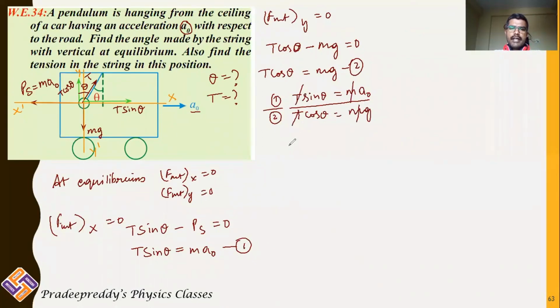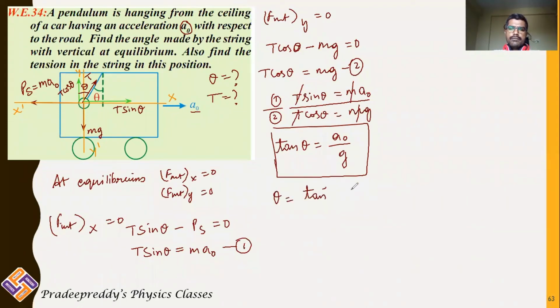From here you can write tan theta is equal to a naught divided by g, and theta is equal to tan inverse of a naught divided by g. So that is theta, the angle made by the pendulum with the vertical.